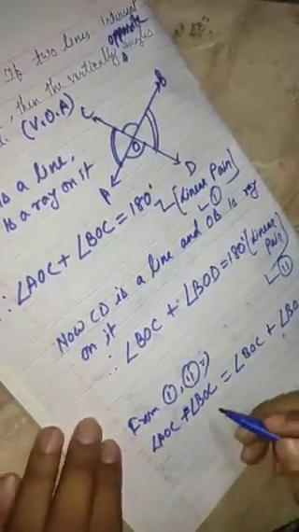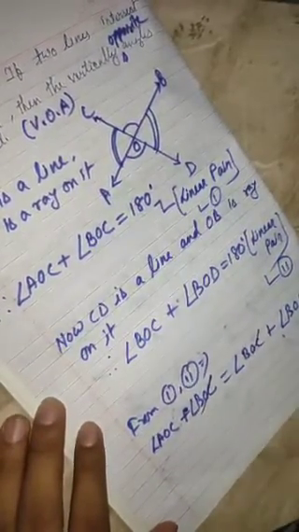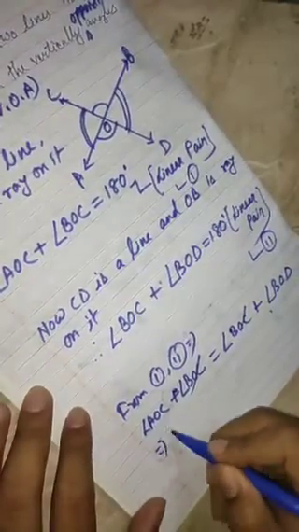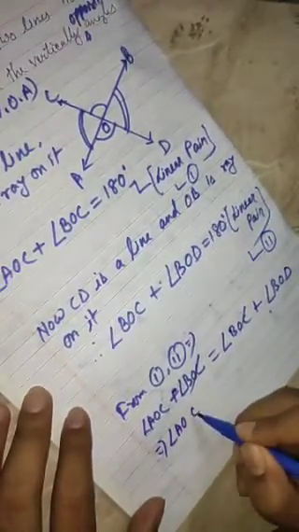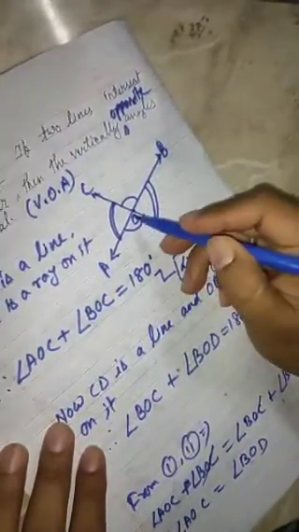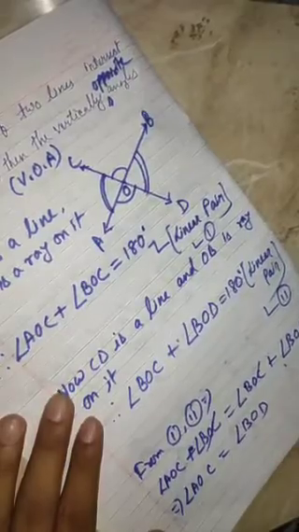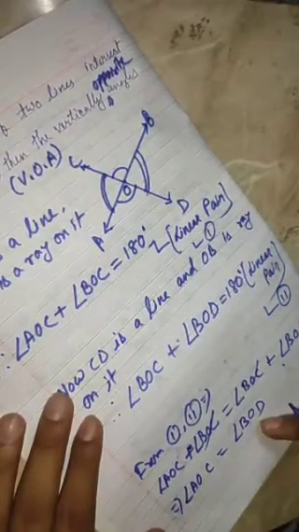You can see that here it is BOC, here it is also BOC. That means these two can be cancelled. So we will get only AOC equals BOD. You can clearly see that AOC and BOD are vertically opposite angles. So AOC and BOD are equal. So what we were asked to prove is already proved.